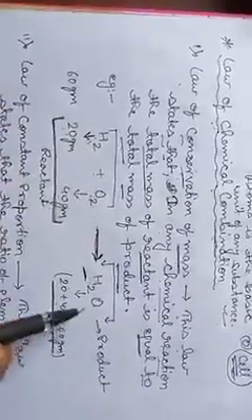Means after this reaction, when H2 and O2 react to form H2O, it produces 60 gram of H2O. This is our law of conservation of mass.